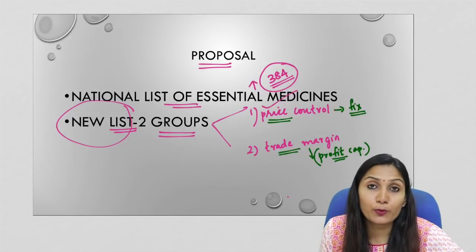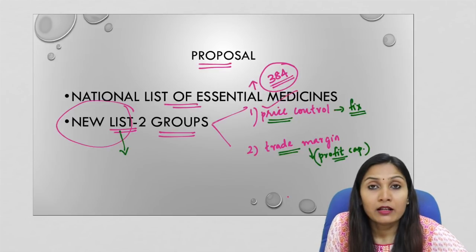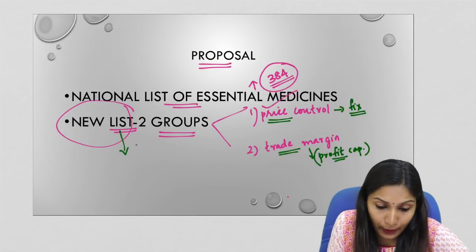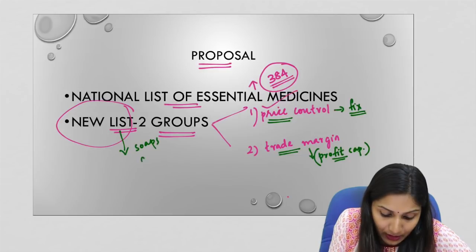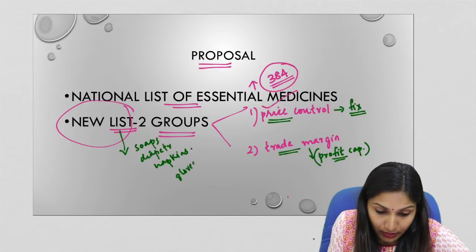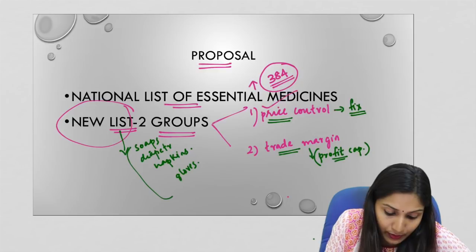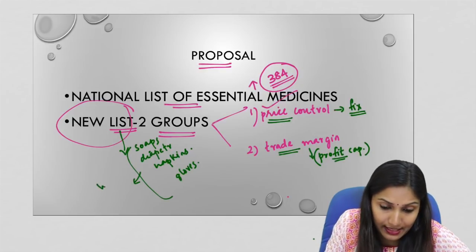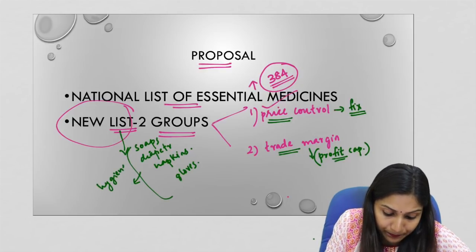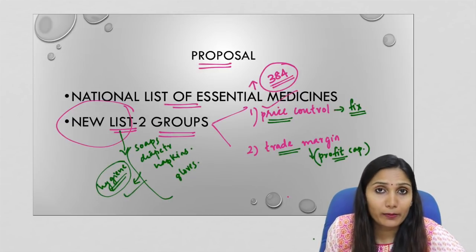So these are the two groups that are proposed, and this new list will contain commonly used hygiene products, for example soaps, adult diapers, sanitary napkins, hospital gloves, hand gloves, floor disinfectant, operation theatre gumboots, etc. So these are some of the hygiene products that are commonly used in the medical field, and the new list will be containing these hygiene products.